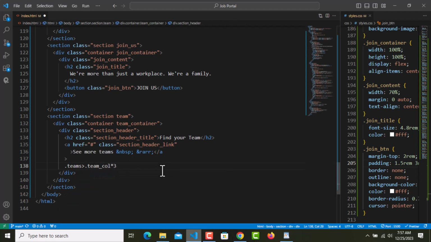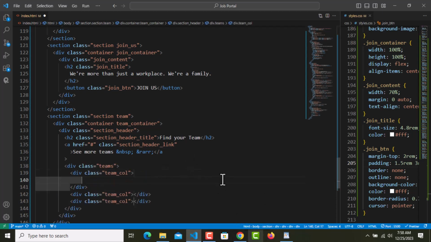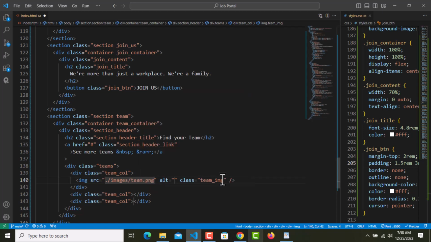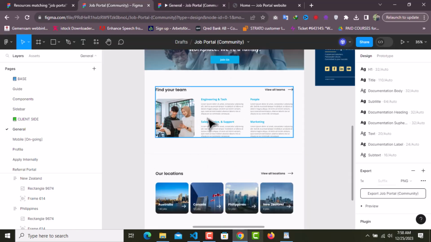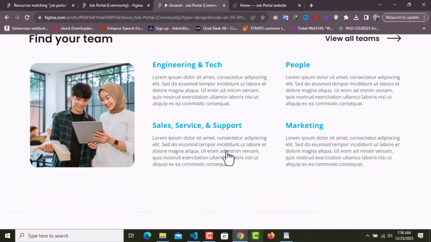So in the first one we have an image with the class name of team underscore image, and the image comes from images in team. And in the second one we have these things: engineering and tech, sales, services, and support.